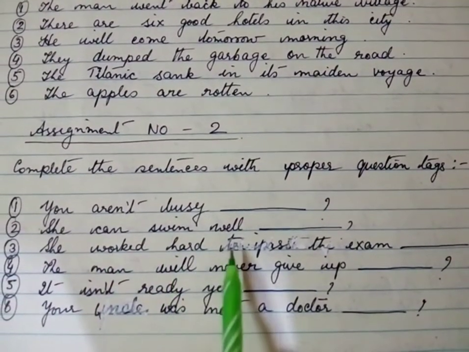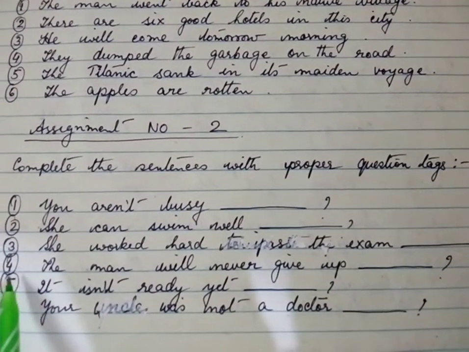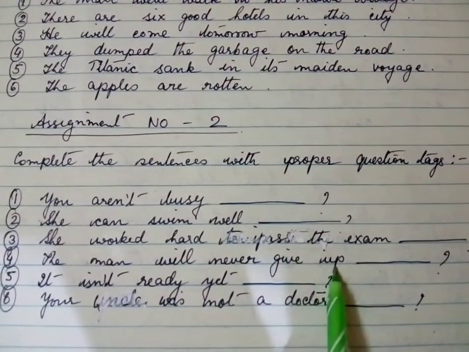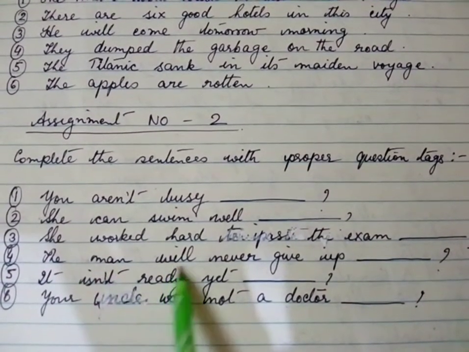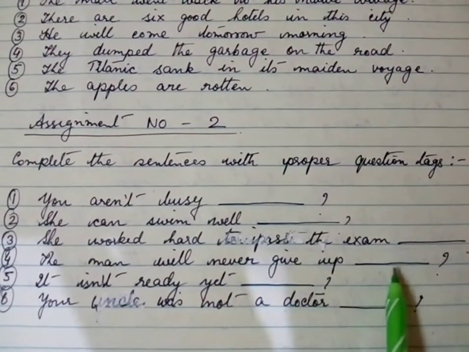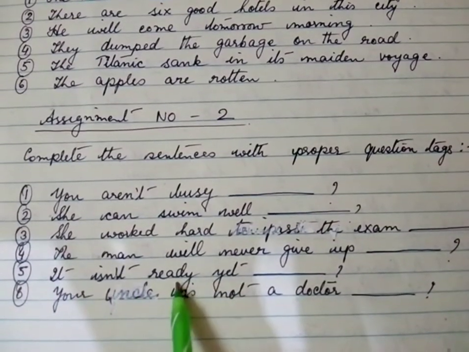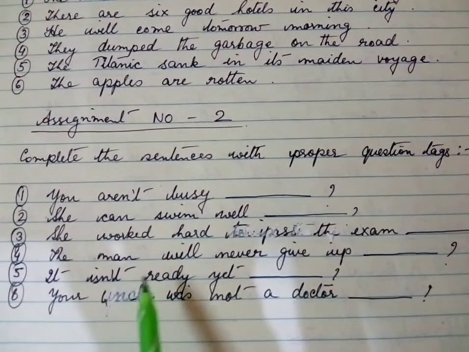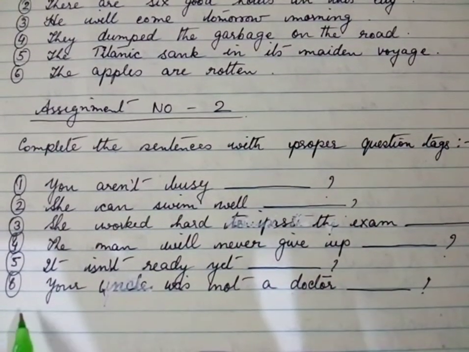Number 4. The man will never give up, dash, question mark. Next, it isn't ready yet, dash, question mark.